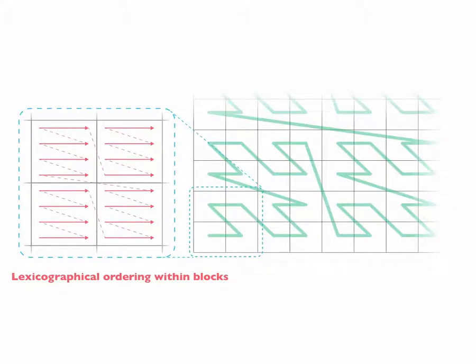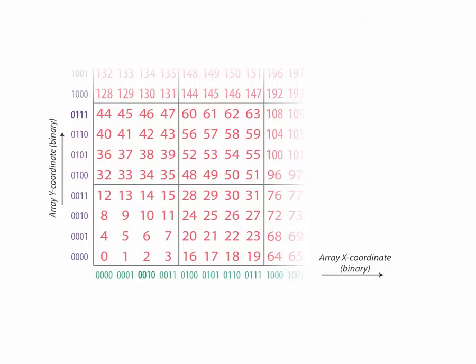SPGrid uses a specific locality-preserving traversal, where the domain is partitioned into blocks. Cells within the blocks are ordered lexicographically, and entire blocks are traversed according to a Morton ordering. We show how flattened memory offsets can be computed by performing bit multiplexing operations on the geometric coordinates. In the paper, we show how this can be done with minimal cost.